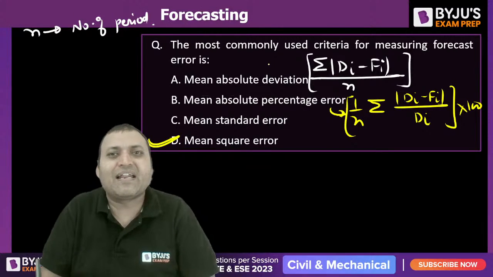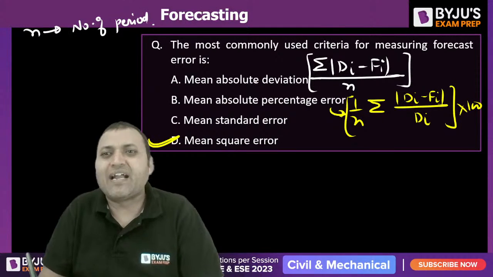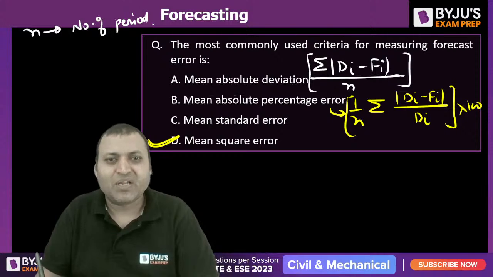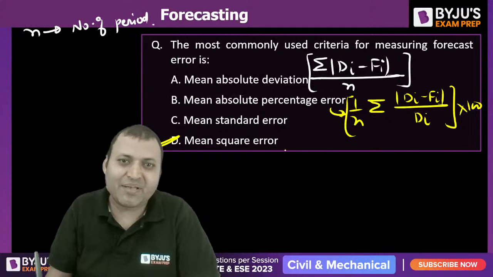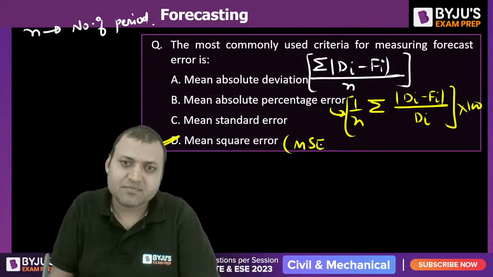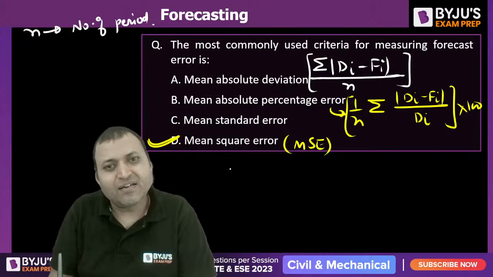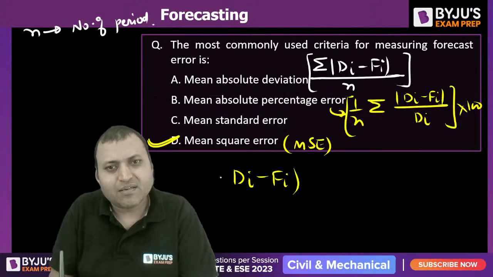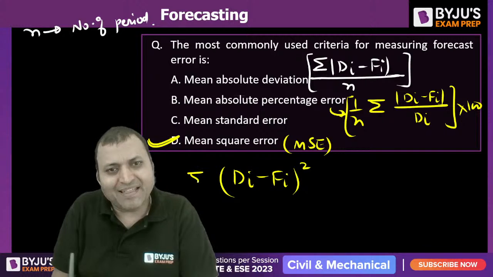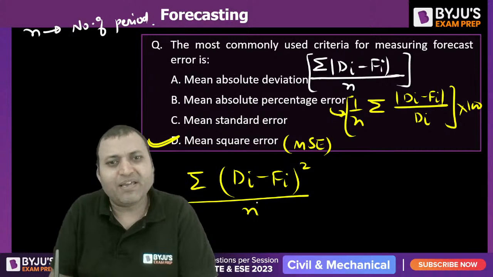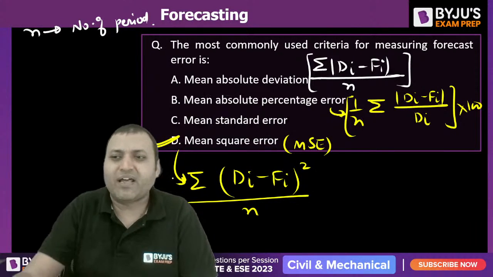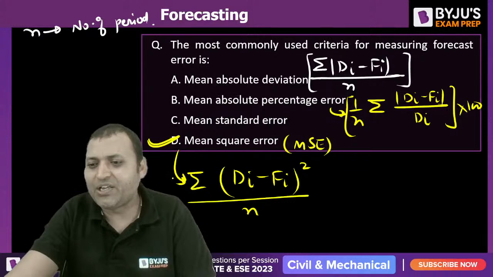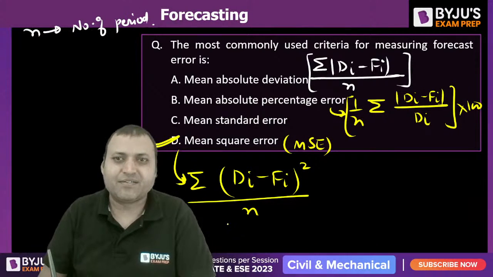Mean square error is the most used criterion for measuring forecasting error, MSE. How do we find the mean square error? Take the square of the error and then take the average, divide by n. That is called the mean square error. That is commonly used in industry.